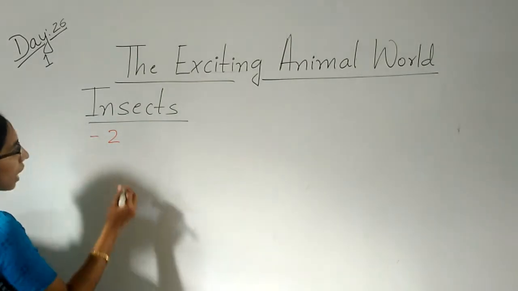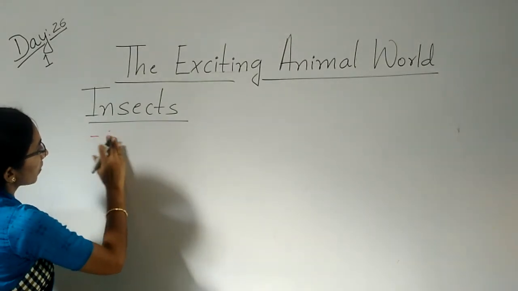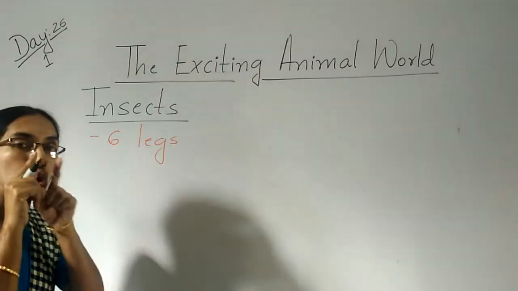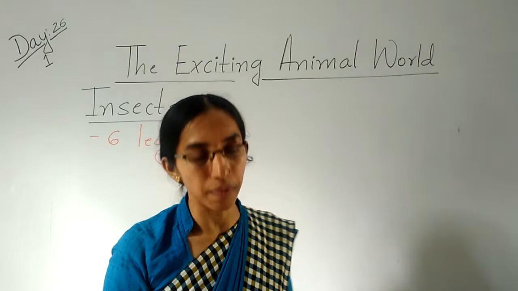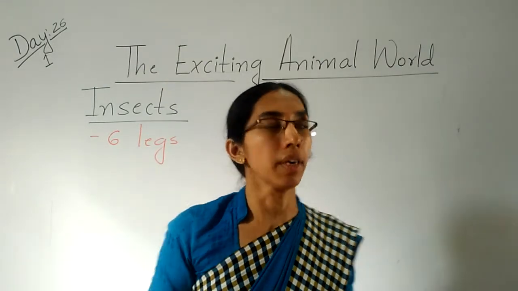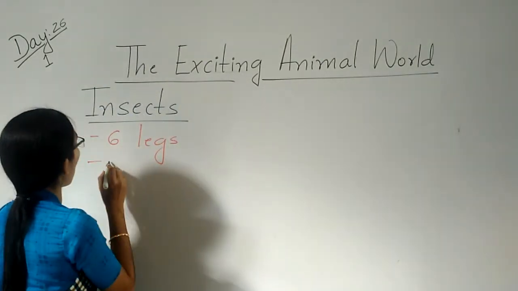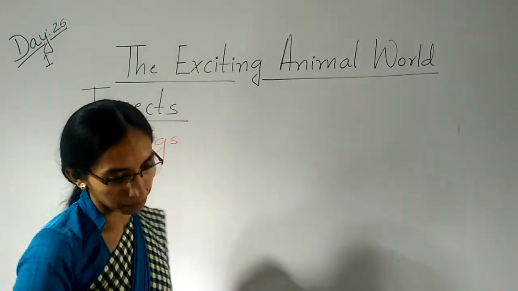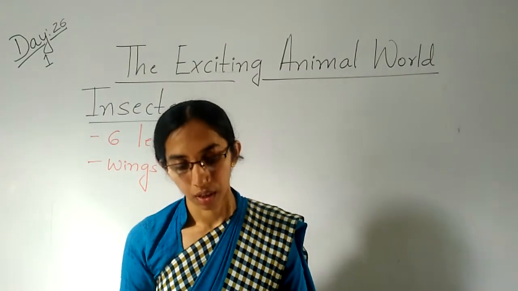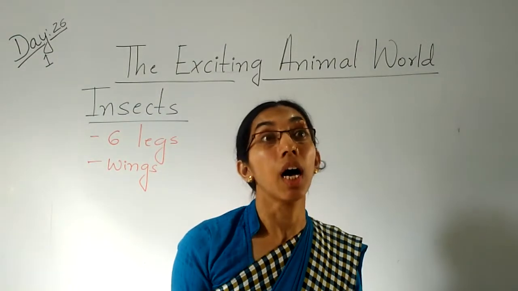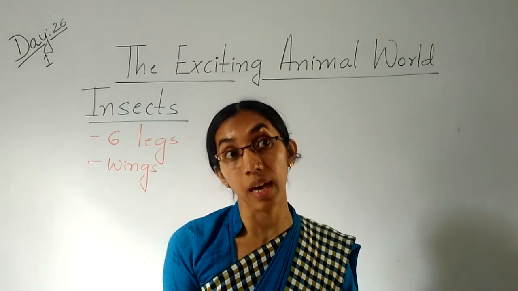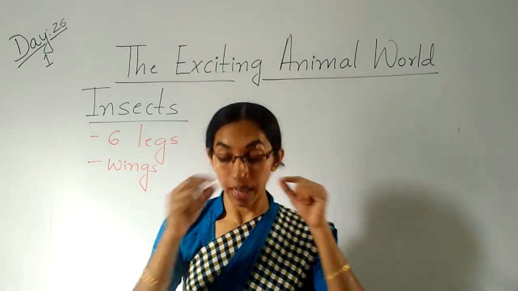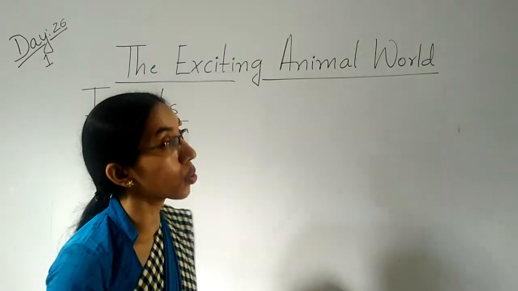So they have 6 legs. How many legs do they have? They have 6 legs and 2 antennas. And then they have very small wings to fly. Clear children? So this is about the insects. How many legs do insects have? Insects have 6 legs, and they have 2 antennas.